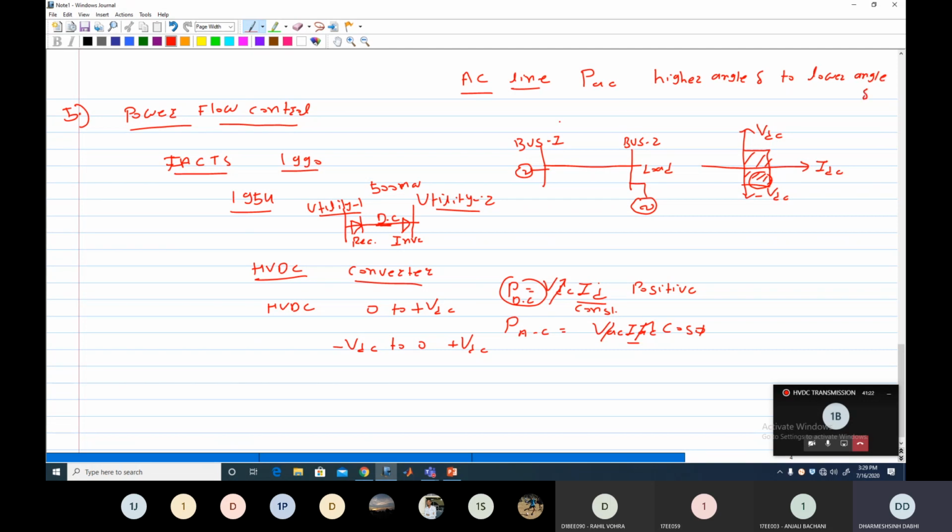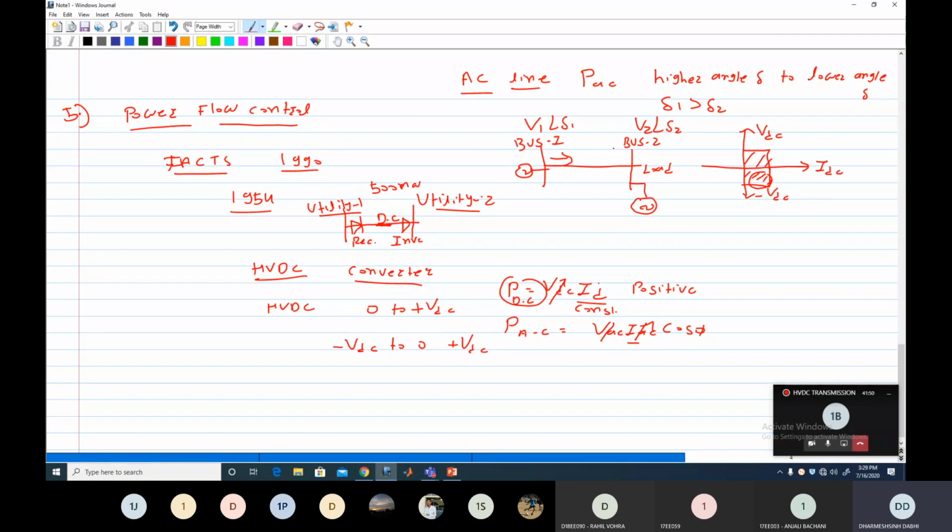Suppose the bus 1 voltage is V1 angle delta 1, and the bus 2 voltage is V2 angle delta 2. If delta 1 is greater than delta 2, it means that in the AC line active power flows from bus 1 to bus 2. Clear? That depends upon the angle delta, and that delta depends upon the load condition or the length of the transmission line.